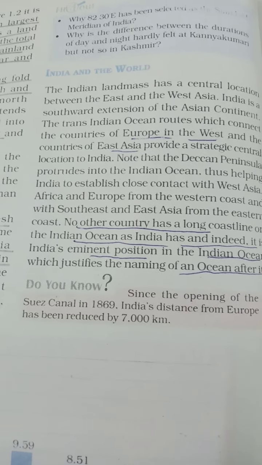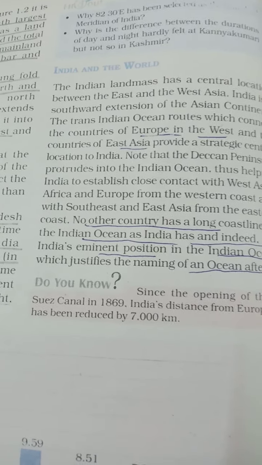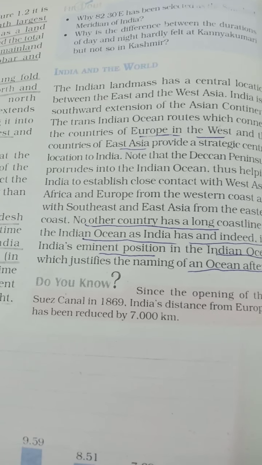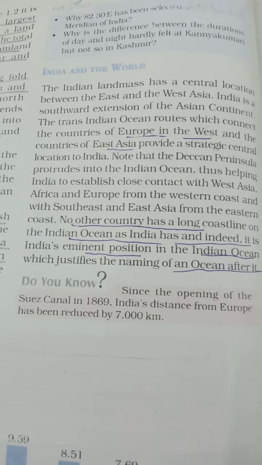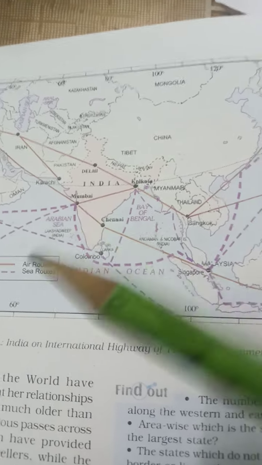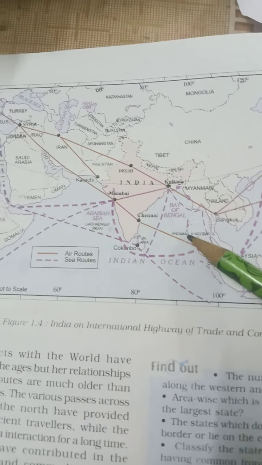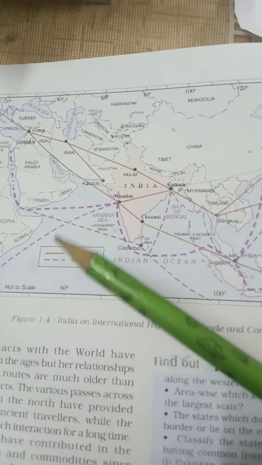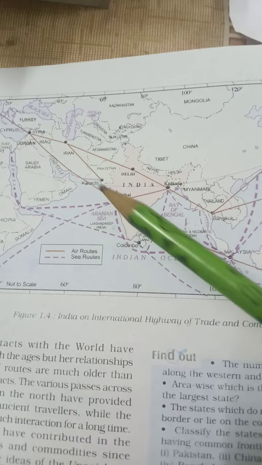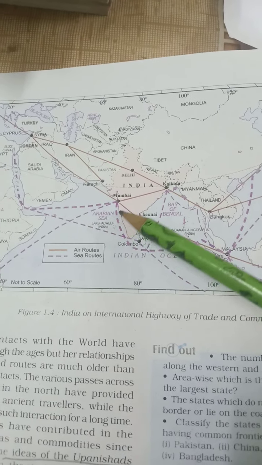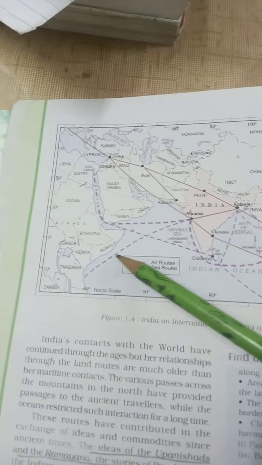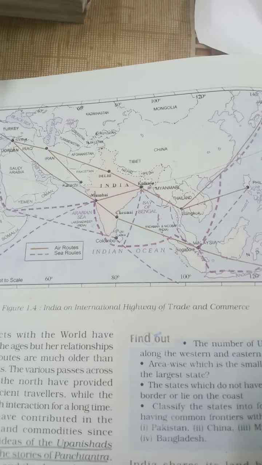Trans-Indian Ocean routes, which connect the countries of Europe in the west and the countries of East Asia, provide a strategic central location to India. We can see here in figure number 1.4 clearly how India is connected with the other countries eastwards as well as in the western part. It is connected with all the European countries. You can see from here, it is easily connected from here as well. All the countries are easily connected.